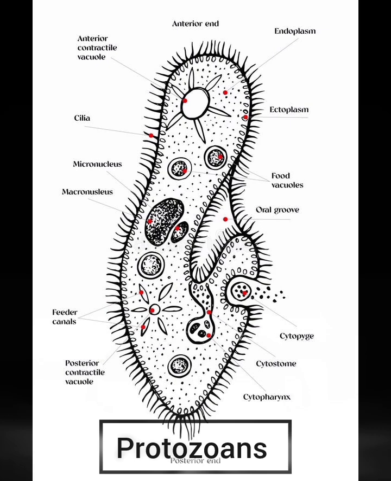The second one is the flagellated protozoans. The members of this group are either free-living or parasitic. They have flagella. The parasitic forms cause diseases such as sleeping sickness, example Trypanosoma. Next, the third one is the ciliated protozoans.